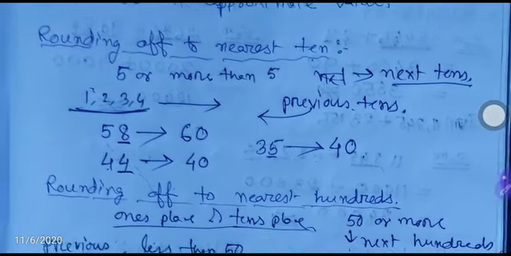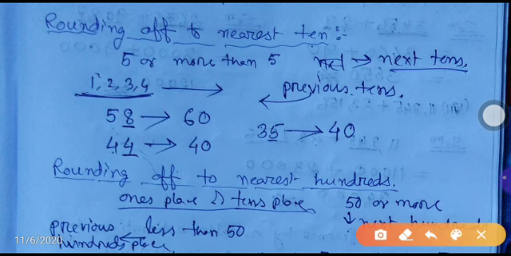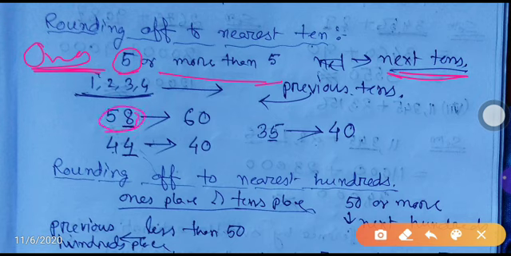Okay, so first you see rounding off to the nearest 10. While you round off a number to the nearest 10, what we have to see? In ones place, what number is there? In ones place, if the digit is 5 or more than 5, then we will move to the next tens place. Okay, just for example, you see here 58 we have taken. 58 we have to round off to the nearest 10. So in ones place, what number is there? 8. 8 is more than 5, so we have to move to the next tens place.